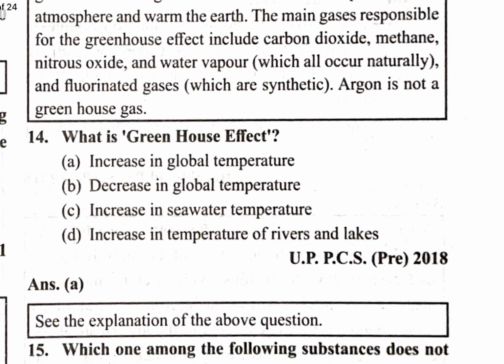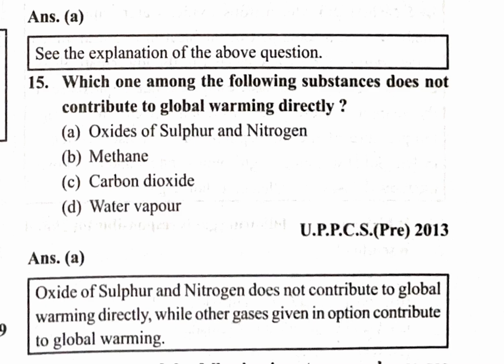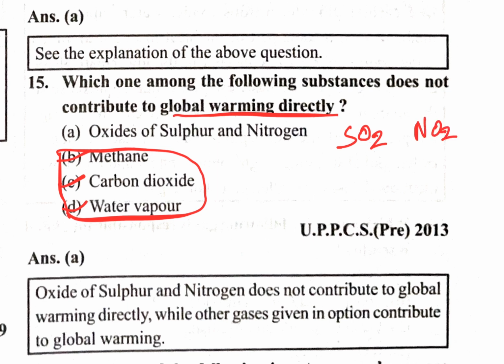What is greenhouse effect? So this is the definition also. Repeating question, a lot of questions have been asked from this chapter. Increase in global temperature is the greenhouse effect. Next question. Which one of the following substances does not contribute to global warming directly? Methane, carbon dioxide and water vapor are major contributing factors for global warming. So oxides of sulfur and nitrogen, like sulfur dioxide, nitrogen dioxide and nitrous oxide, do not directly impact global warming. So A is the correct option.